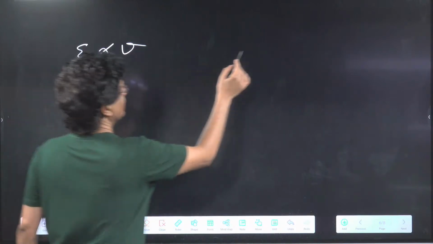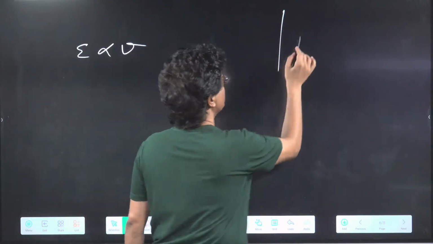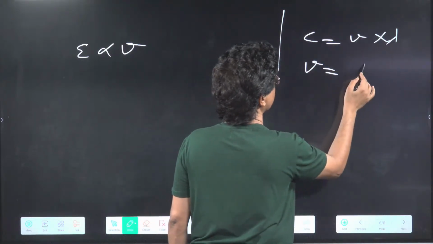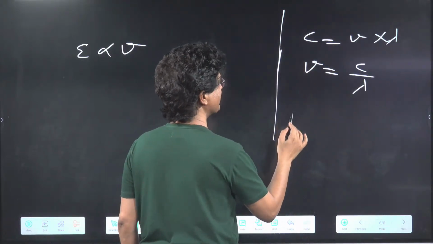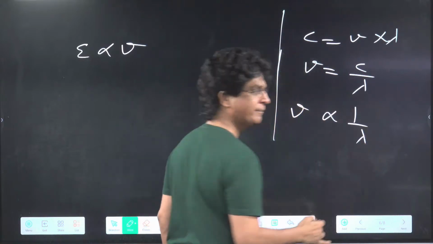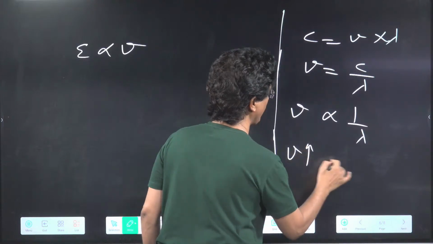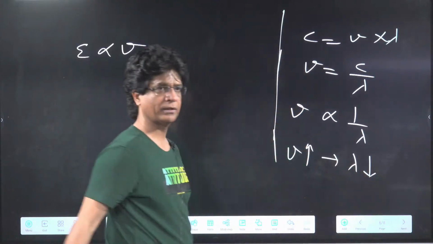And I know that in all electromagnetic radiations, C is equal to frequency into lambda, which means frequency is C upon lambda. From here, can I say that frequency is inversely proportional to lambda? Can I say that? Which also means that if frequency is higher, obviously lambda will be lower.